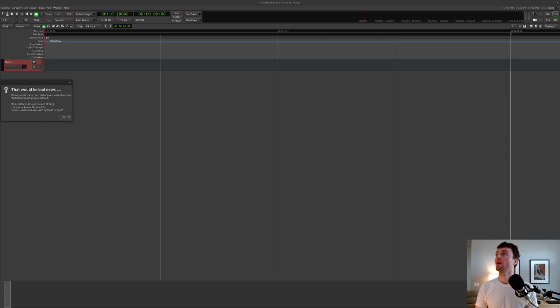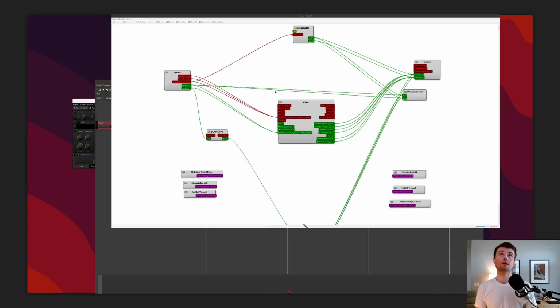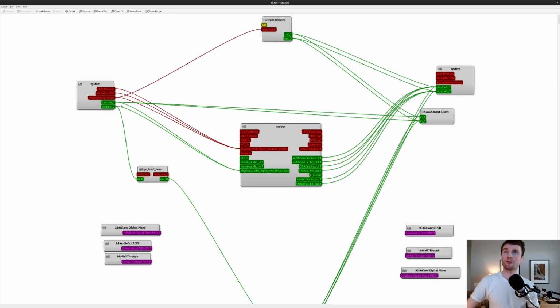Remove. It doesn't like that, so we won't do that one. That's better. Okay, so what do we have here? It's taking MIDI through, but I don't have anything connected to MIDI through as far as I know, and going to a MIDI input monitor. I don't think that's doing anything.